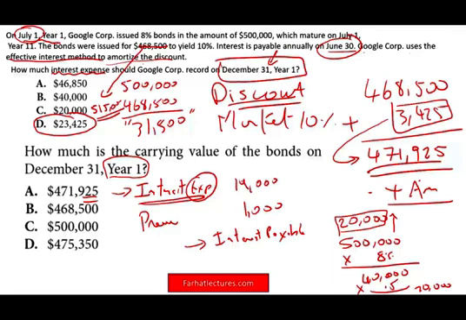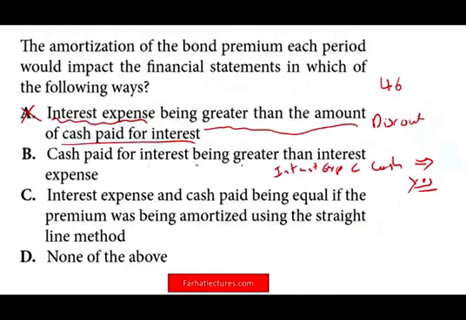So in a premium bond situation, the amount that you pay in cash, which is the interest payable here, is greater than the interest expense recorded. Why? Because you received more money upfront. You received 15,000, which is going to help your interest expense, which will reduce your interest expense. Therefore, cash paid for interest is greater, or interest expense is lower. So your interest expense is lower than your cash, and the answer is yes. Why? Because you received more money up front.